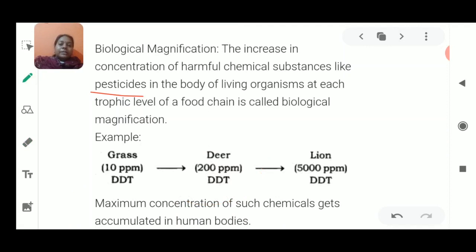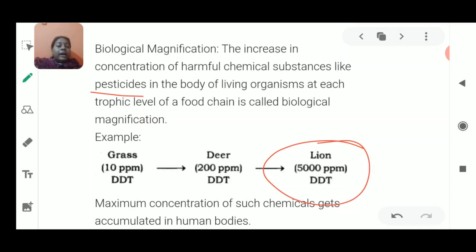It is going to affect the lion. The lion is not only eating one deer, it has to eat 4-5 deer, for example. So if you take 4 deer for this lion to complete its meal, it is going to be fixed in this lion as 5000 ppm. It will be added to the body of the lion, entering inside the body of the lion with 5000 ppm. So this has already increased. Now no other animal is left to eat this lion, so it is going to remain in the highest trophic level.